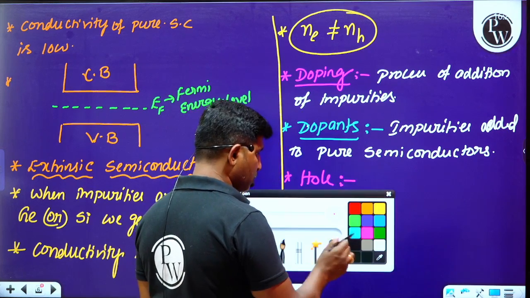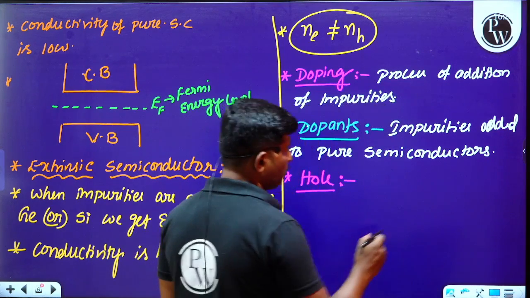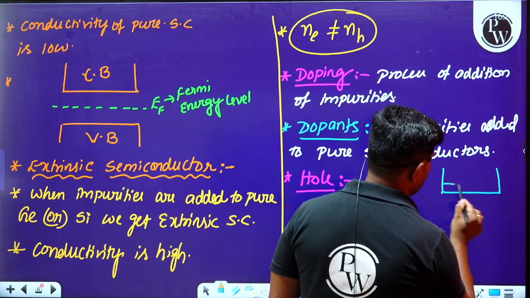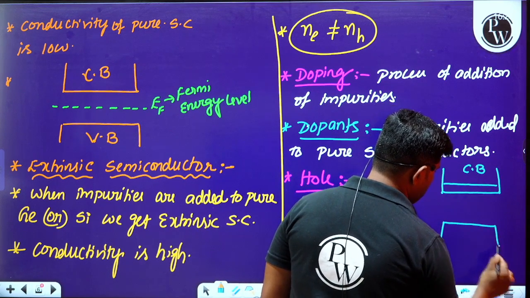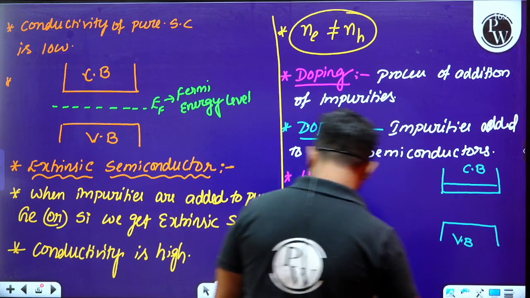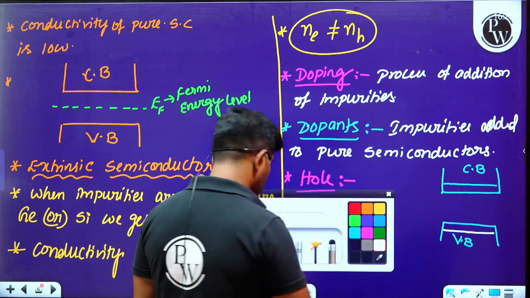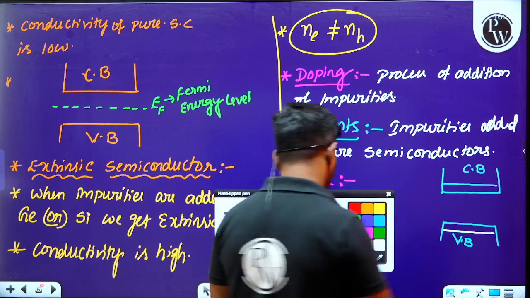Okay, and later we have to understand what is the meaning of a hole. So please observe this. How can we understand the meaning of a hole? So please look at the board here. And we know that in a solid there will be a conduction band and there will be a valency band. Is it clear? In the valency band all the energy levels are completely filled with electrons.